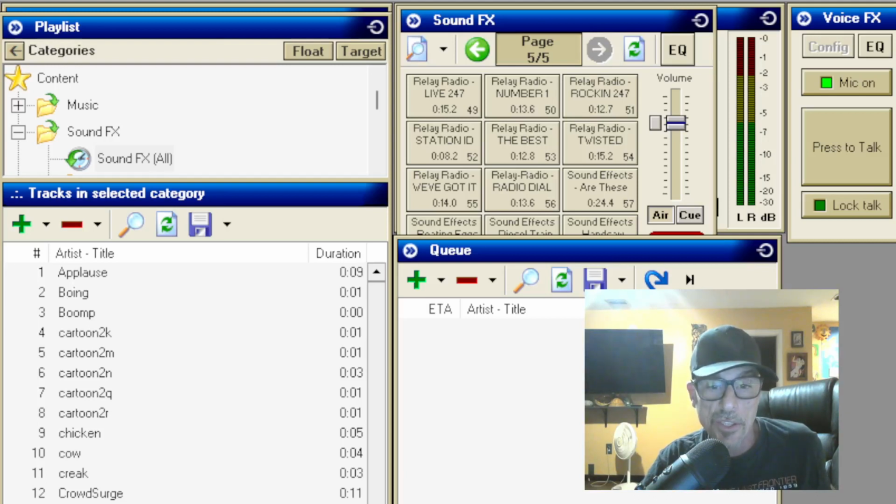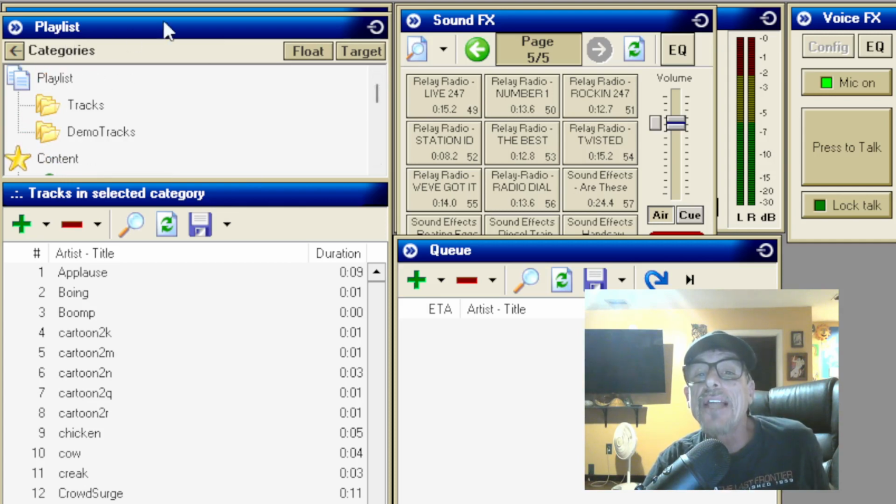You want to DJ? Well, I'm going to show you today how to load sound effects into your sound effects module, your button module. I'm going to show you.